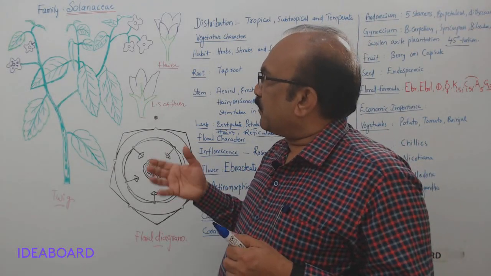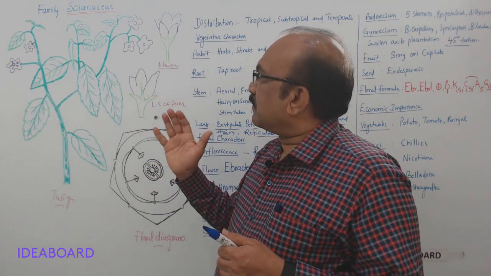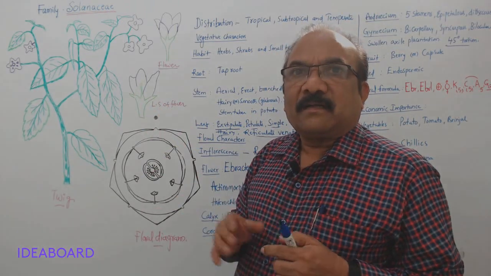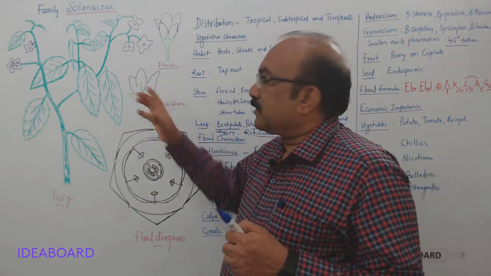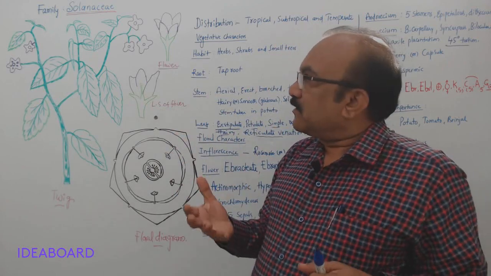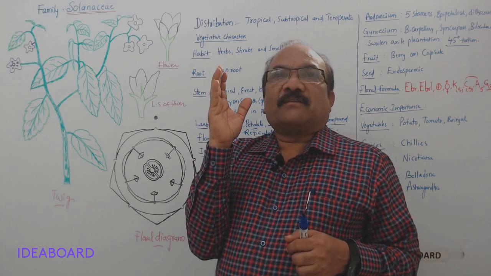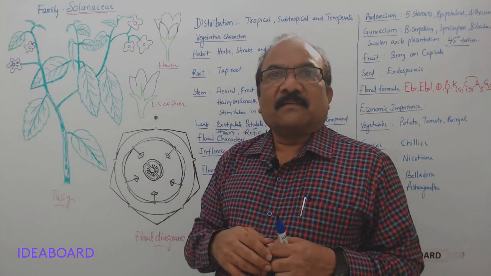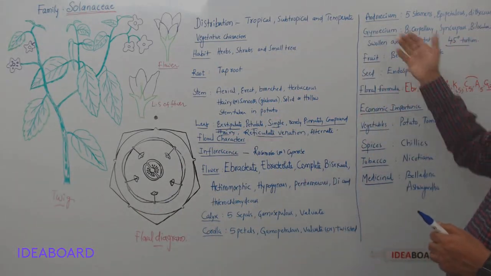You have to remember one point. The gynoecium, in any book you refer, will never be drawn straight. It bends, and even the flowers never stand straight. They will bend like this. This is due to torsion. So that is about the gynoecium.